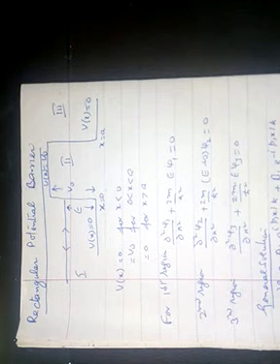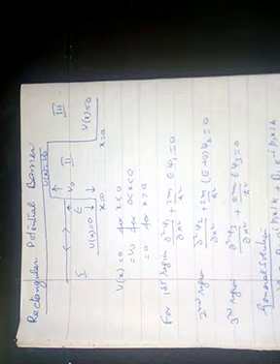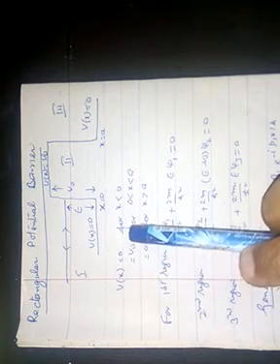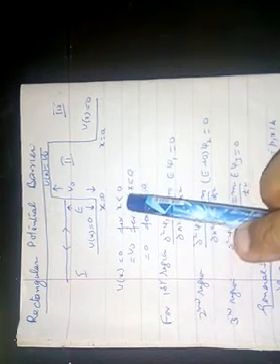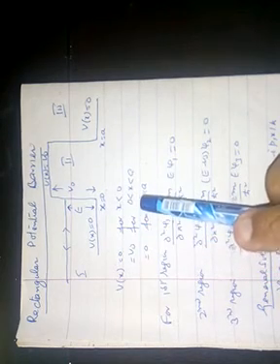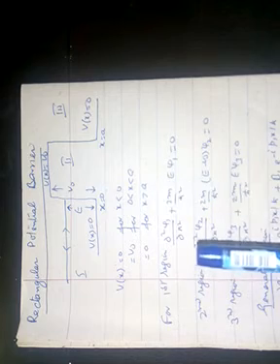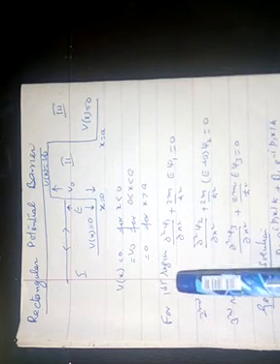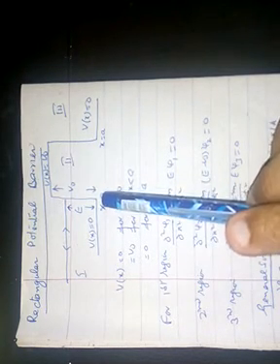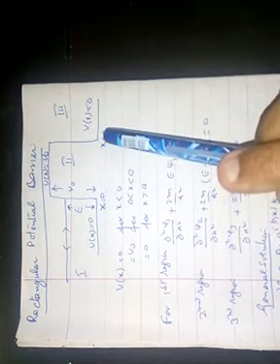Today we will be discussing the rectangular potential barrier. Now let us consider the one-dimensional problem where the potential barrier is defined as V(x) equal to 0 for x less than 0, V(x) equal to V0 for 0 less than x less than a, and V(x) equal to 0 for x greater than a. Here we have a potential barrier between x equal to 0 and x equal to a.